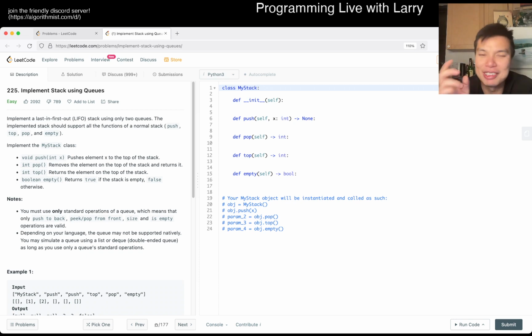But I do remember this very well, and it's a really cute idea. It was like 17, 18 years ago, and I still remember it because I was like, Larry, you should have gotten it. You have two queues, and you just keep on moving the items back and forth, and I wasn't able to prove it, at least to myself at the time, because I was just younger and maybe a little bit more nervous during an interview.